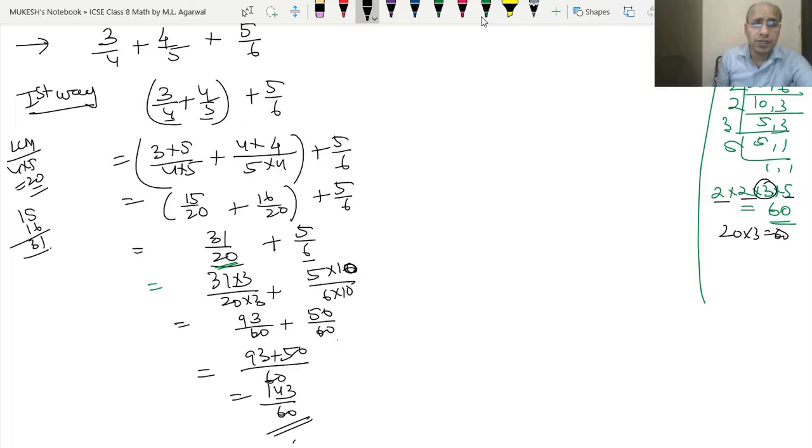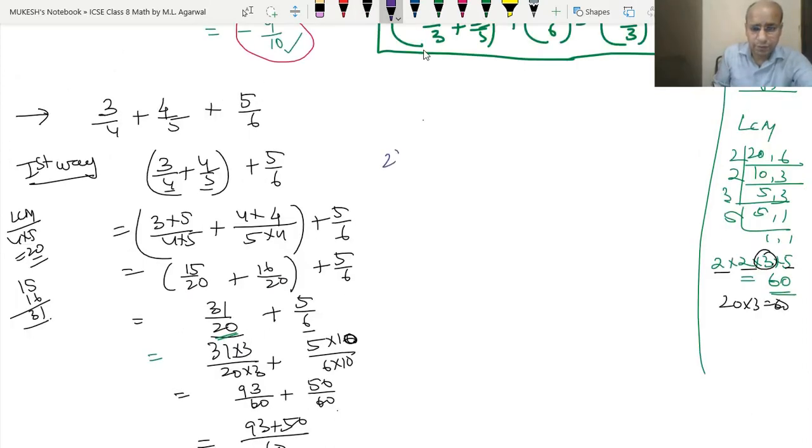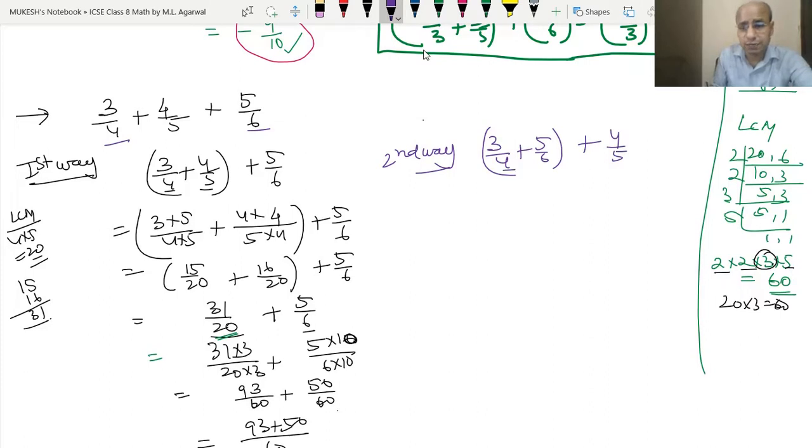Okay, now do it the other way. See, second way. Now what we will do in the second way is take these two numbers first. Now 3 upon 4 plus 5 upon 6, and plus 4 upon 5. Now we need to find the LCM of 4 and 6. 2, 4 and 6; 2, 2 and 3; 3 ones are 3, 3 and 1. So the LCM is 2 into 2 into 3, which is 12.